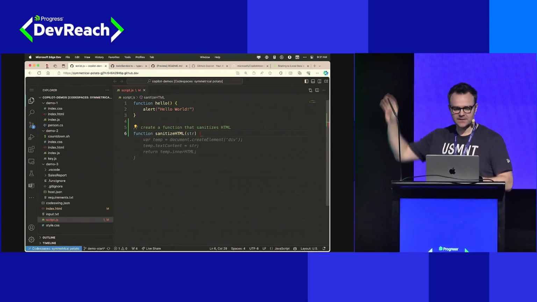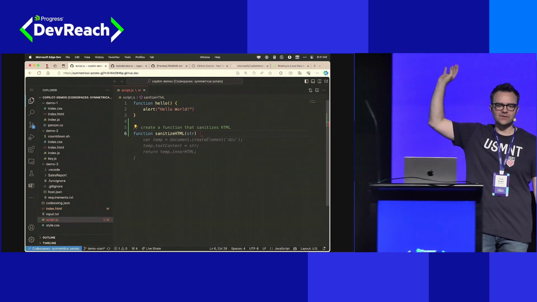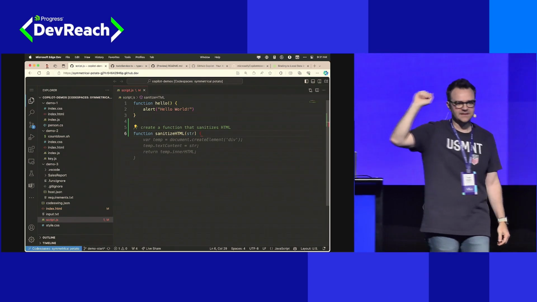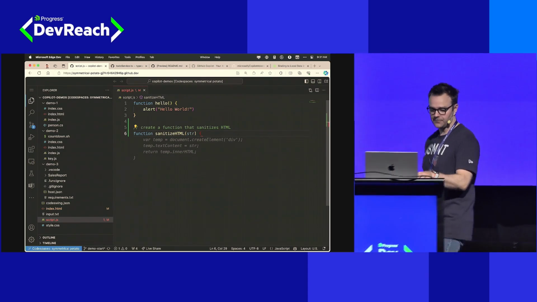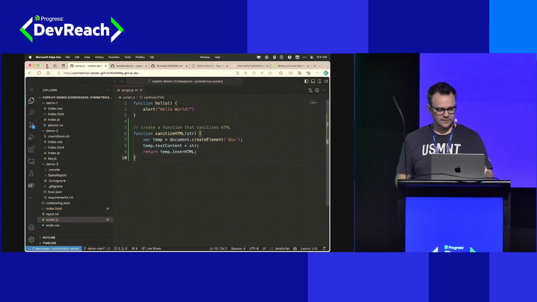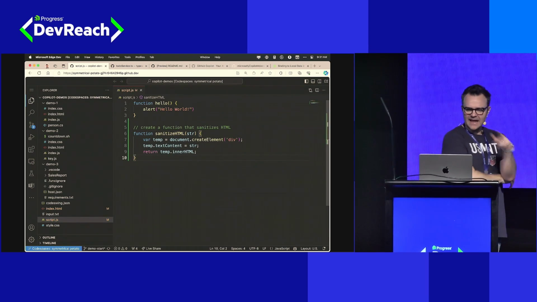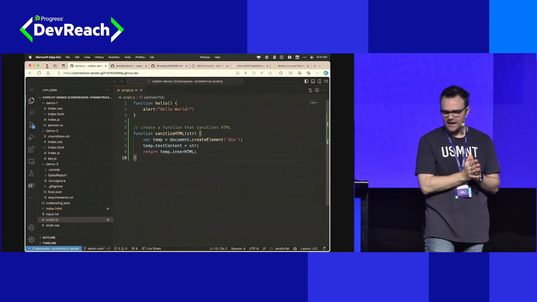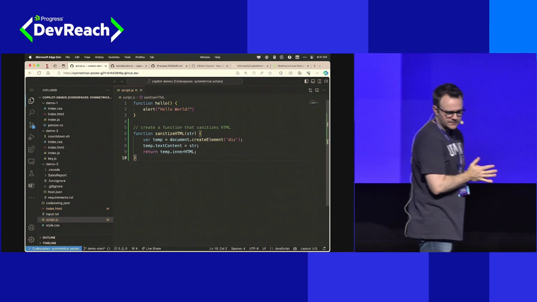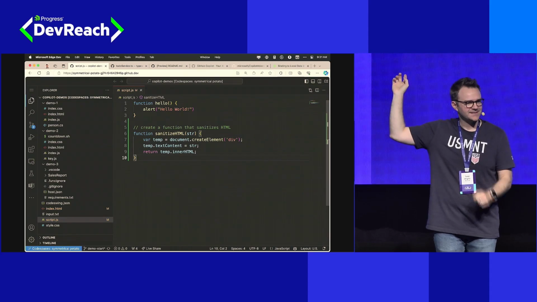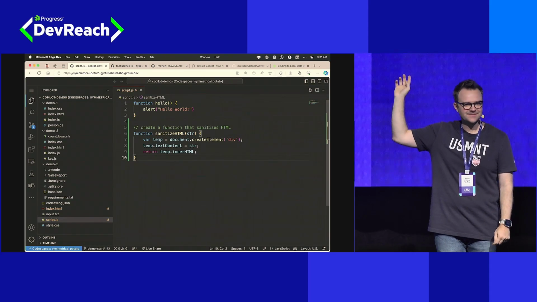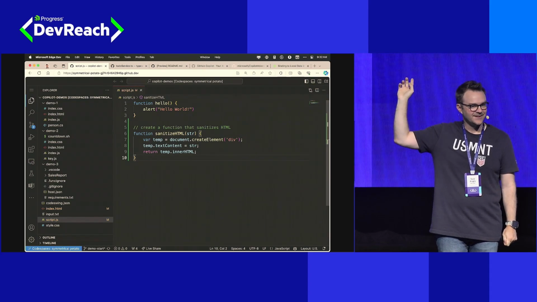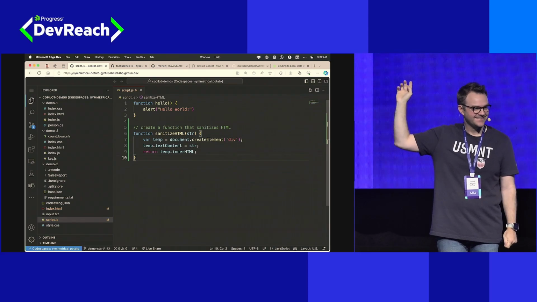And now you can see it's continuing to complete, and now it gives me even more suggestion for what can complete this. And if I like it, I can hit tab and take that suggestion as well. And here we go. We have an answer. We have a completion to create a function that sanitizes HTML. Is this correct? Let's test our developers in the room. No? No? Someone want to search it and find out?